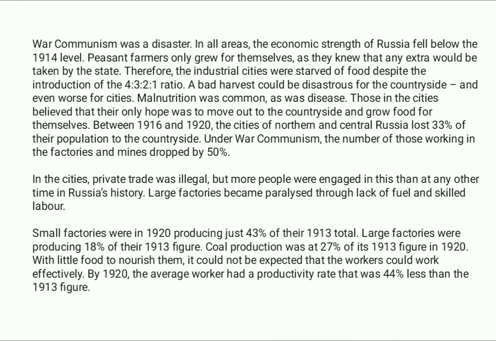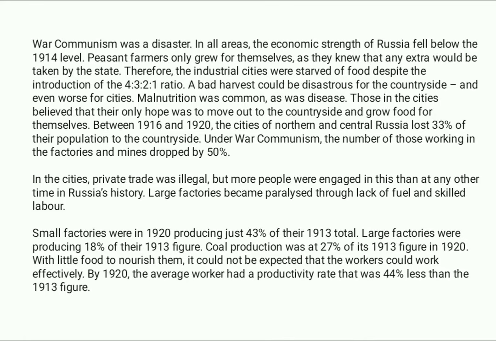Peasant farmers only grew for themselves, as they knew that any extra would be taken by the state. Therefore, the industrial cities were starved of food despite the introduction of the 4:3:1 ratio. A bad harvest could be disastrous for the countryside, and even worse for the cities. Malnutrition was common, as was disease.